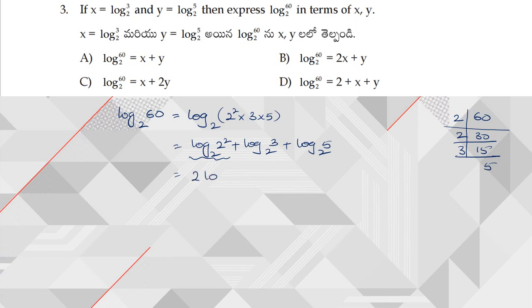So I can write this as 2 log 2 to the base 2 plus log 3 to the base 2. From the question, log 3 to the base 2 is nothing but x, plus log 5 to the base 2 is nothing but y. Log 2 to the base 2 is nothing but 1. So 2 plus x plus y. Hence the answer is log 60 to the base 2 is equal to 2 plus x plus y.